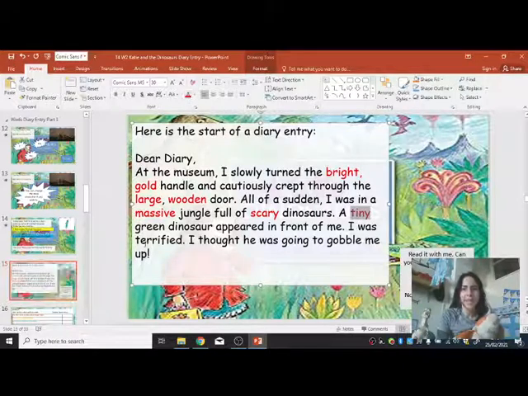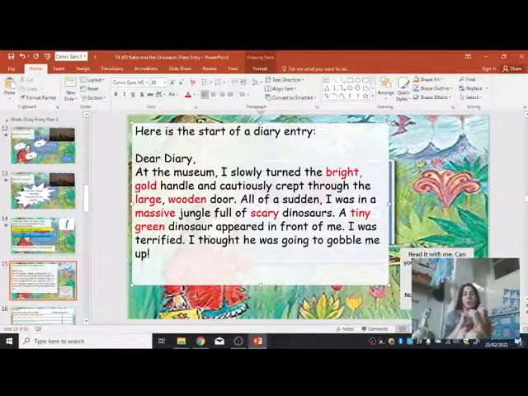A tiny green, and well done if you said green. A tiny green dinosaur appeared in front of me. I was terrified. I thought he was going to gobble me up. Okay, so those are our adjectives that we have now made red.